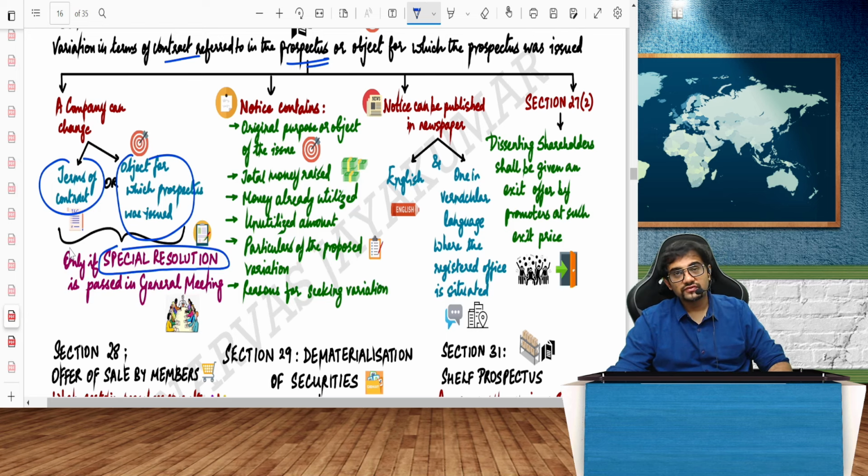Notice should contain the following. It should contain the original purpose or object, total money raised, money already utilized, unutilized amount, particulars of the proposed variation, everything should be given here. Notice can be published either both in English and one in vernacular newspaper.